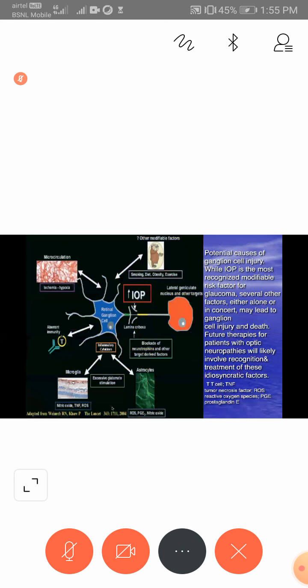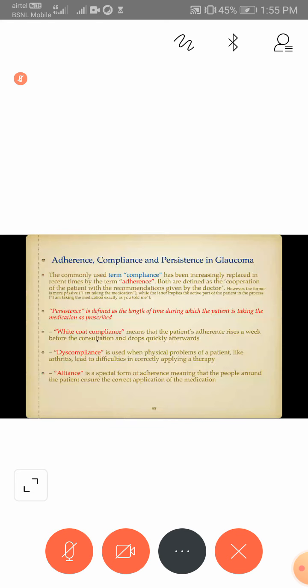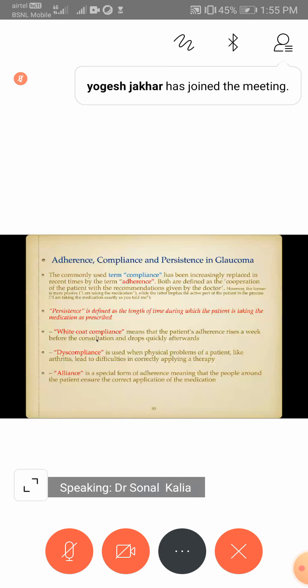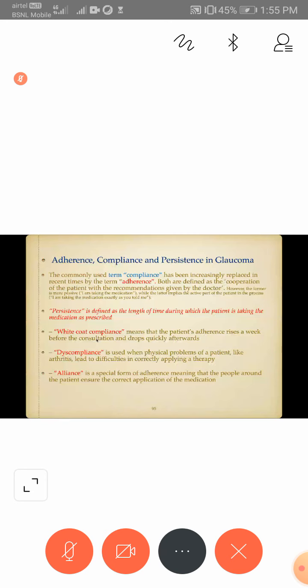So this patient is not persistent. What is white coat compliance? White coat compliance: the patient knows that he has to visit the glaucoma clinic or come for an IOP checkup. So within 7 days, he will start putting the drops. But before that, he was forgetting to put the drops. What is discompliance? There are diseases in which the patient has physical problems, for example arthritis. It can decrease the ability to put in the eye drops. An alliance is when the patient's relatives, wife, daughter, son, anybody is helping him in treatment.